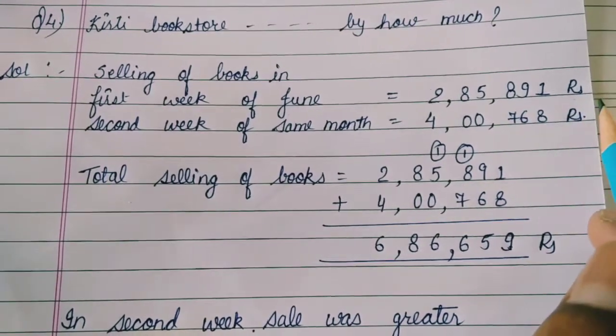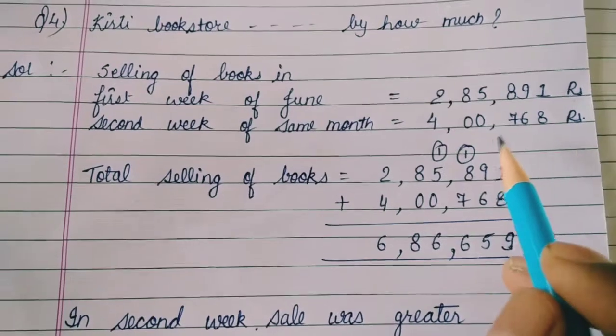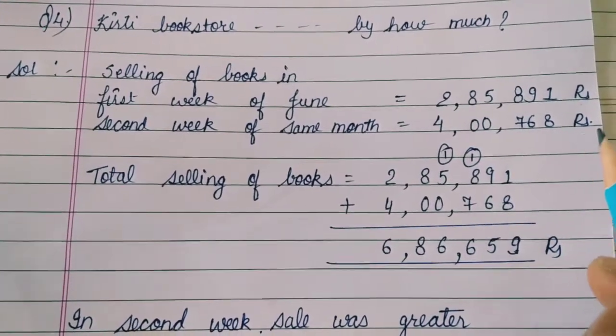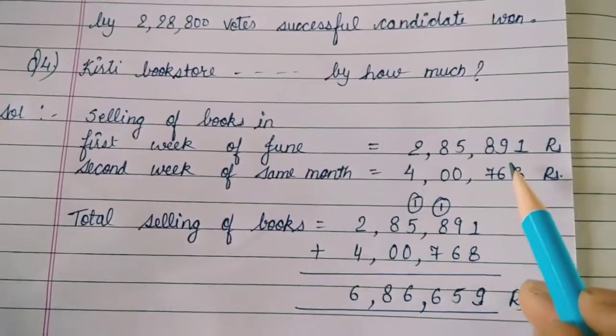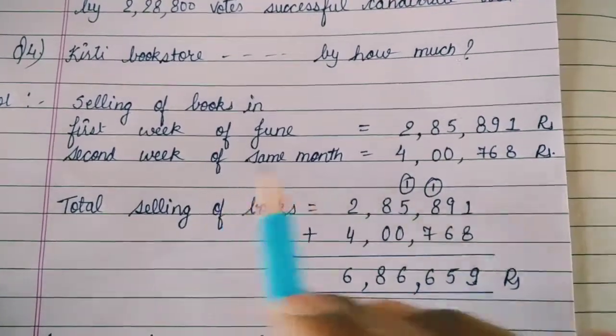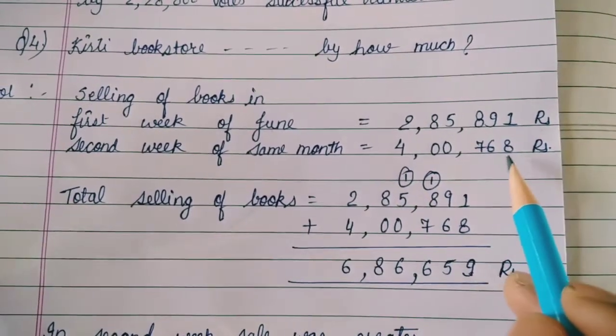And books worth rupees 4,768 in the second week of the month. Okay, first week this much, in the second week he sold books worth 4,768 rupees.